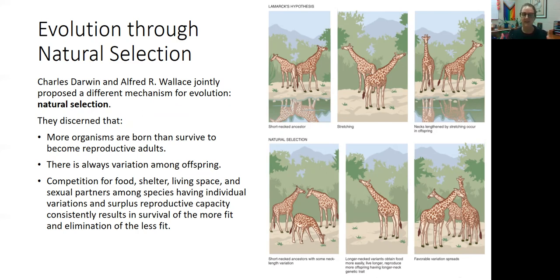Right? This means that there's going to be some variation in the offspring, right? Not all puppies look the same. Not all puppies are the same weight, the same height, the same energy. And because of those variations, the characteristics that help that animal survive are going to be passed on to the next generation. Whereas the characteristics that don't help the animals survive, those animals are going to be the ones to die before they can reproduce, and those traits are not going to be passed down to the next generation, right? So natural selection, survival of the fittest, it's really survival of the best traits at that particular time, right? But that can change as the world changes.